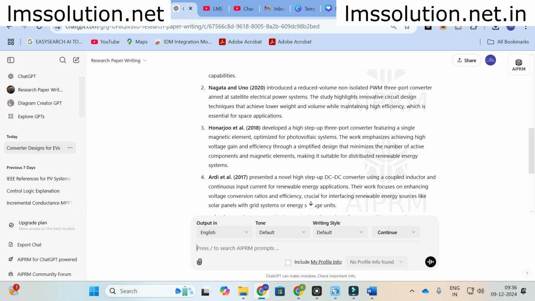As far as this kind of literature review is concerned, you can use it for simple paper preparation, say a conference paper preparation. You can give an overview about that particular paper alone, not a detailed literature review. So you can use this research paper writing GPT to make a small amount of literature review, not a detailed one, just a common literature review for your paper writing.